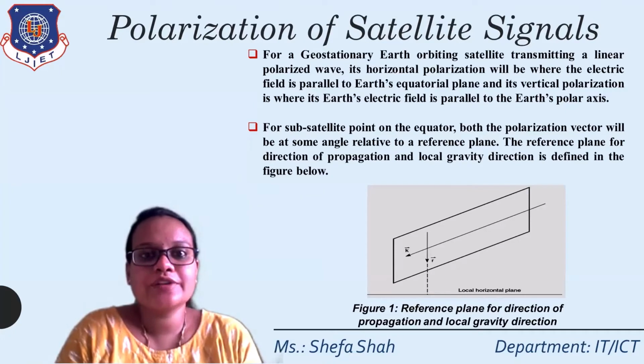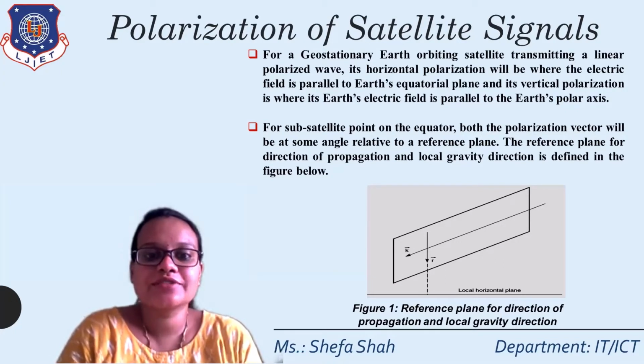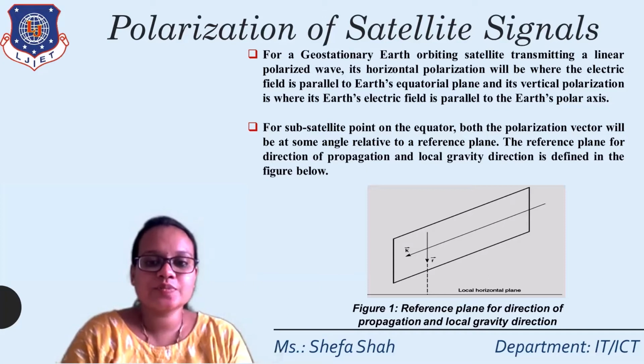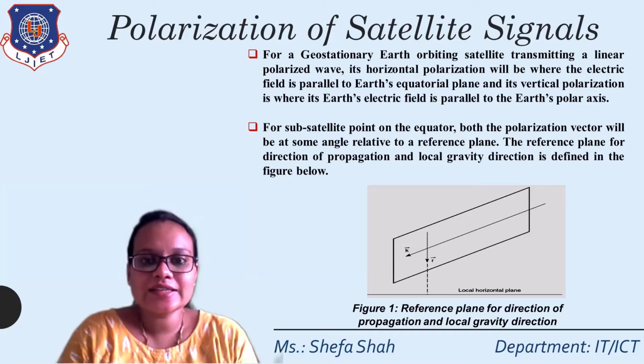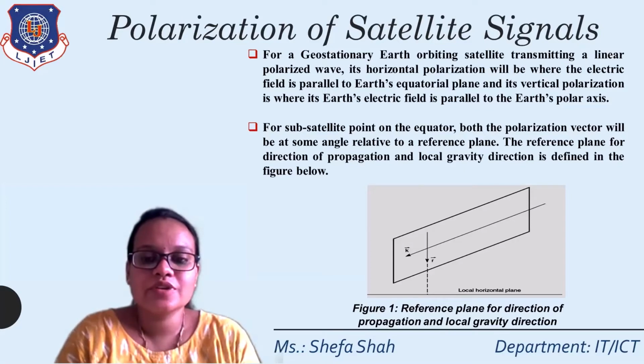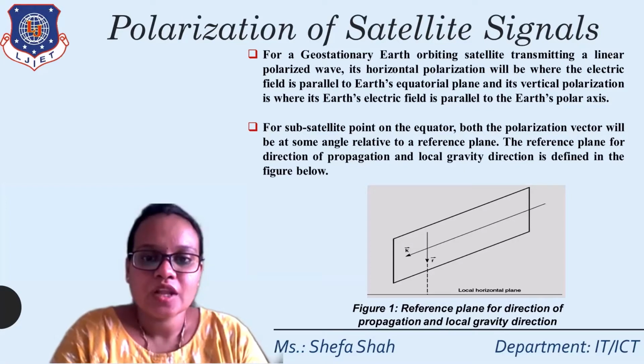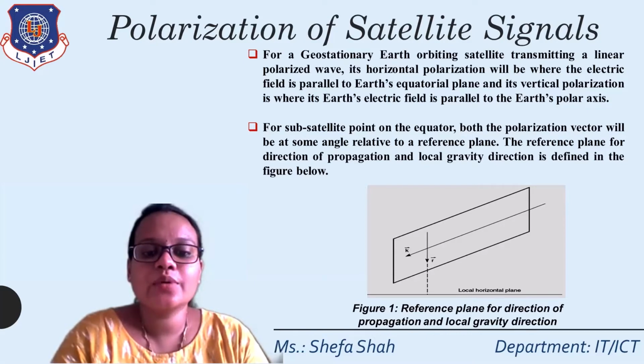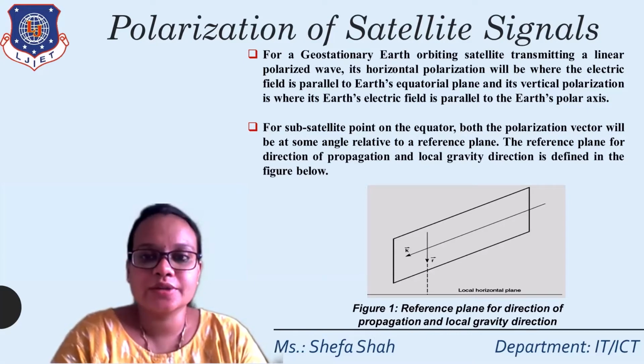The reference plane for the direction of propagation and local gravity direction is defined in the figure below. As you can see in the figure, the reference point is where the satellite is at infinity, and the reference plane is taken as a normal plane relative to this, and the local horizontal plane is shown below with a black line. Now we need to derive an equation for this particular signal.